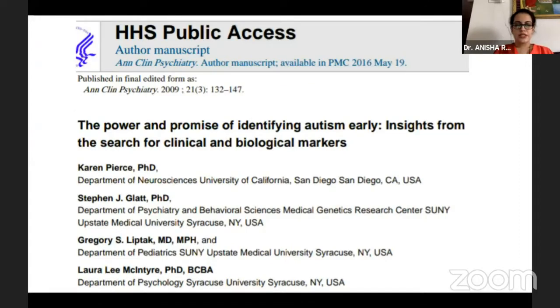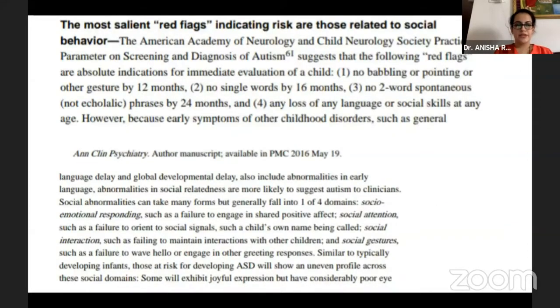This is an article which stated the power and promise of identifying the highlights related to the biological markers pertaining to autism spectrum disorders, and the red flags seen in autistic children, where the evaluation of the child is done by no pointing or gestures by 12 months, and no single words expressed by the child by 16 months, that is a delay in the developmental milestones.